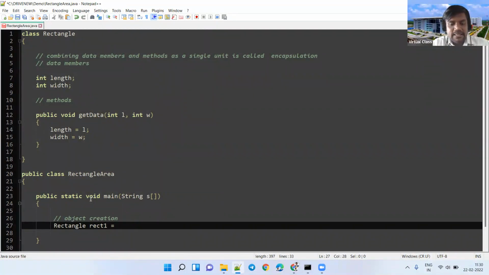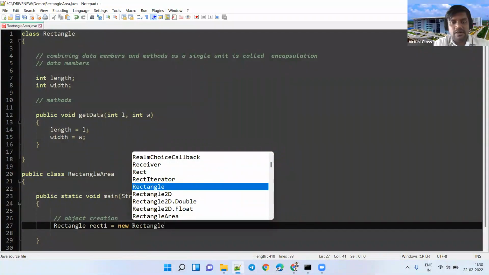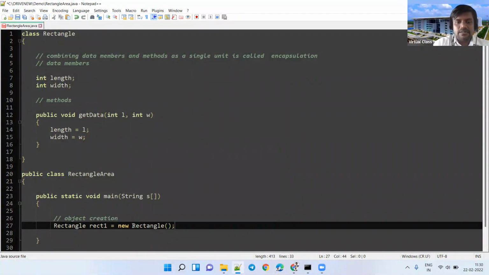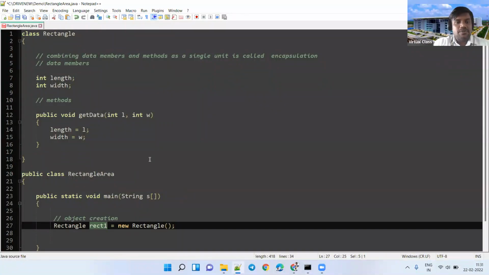We have to call a special method to allocate space for that object. Now rect1 we call an object. That special method we call a constructor. This is the object creation syntax. Now the rect1 object has been created.